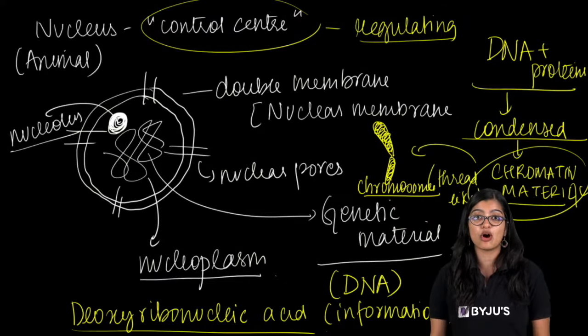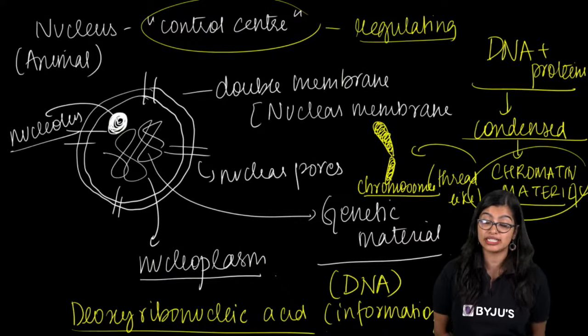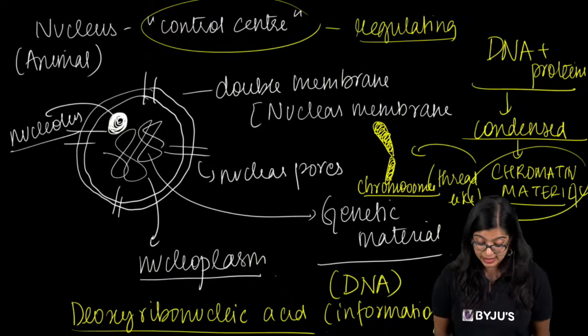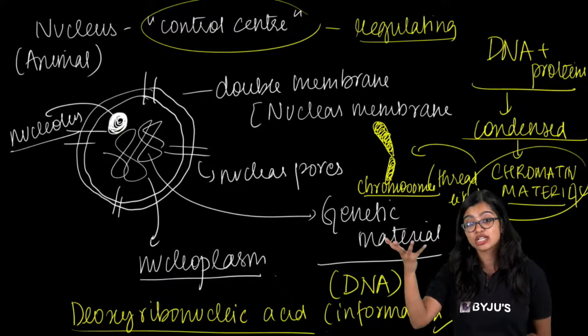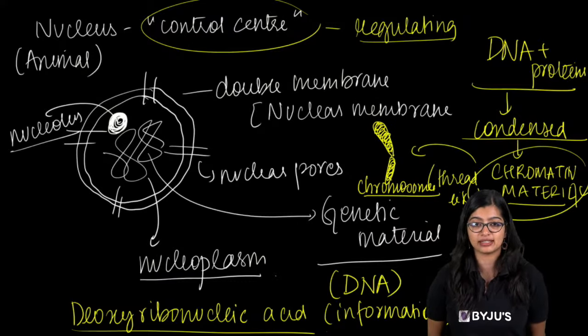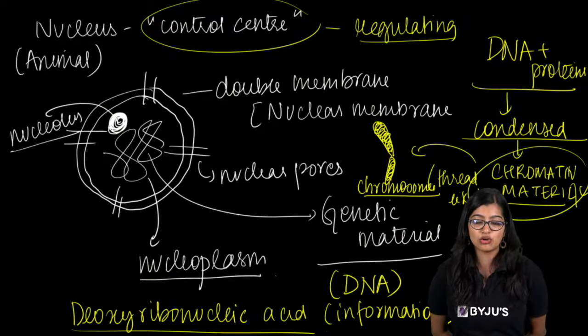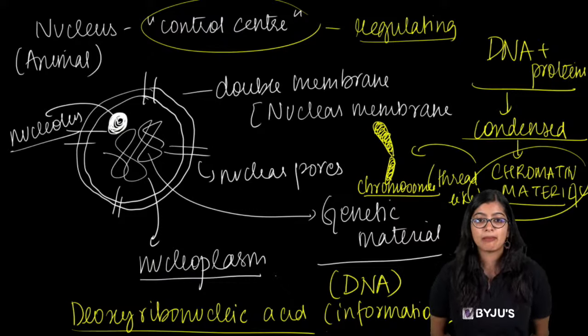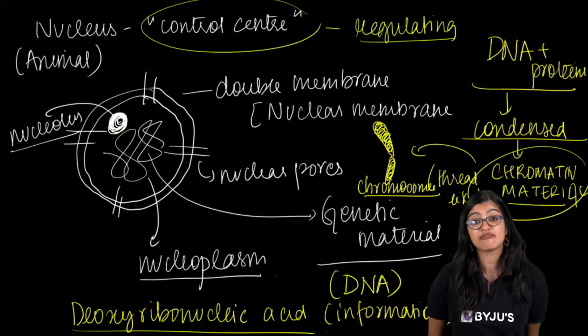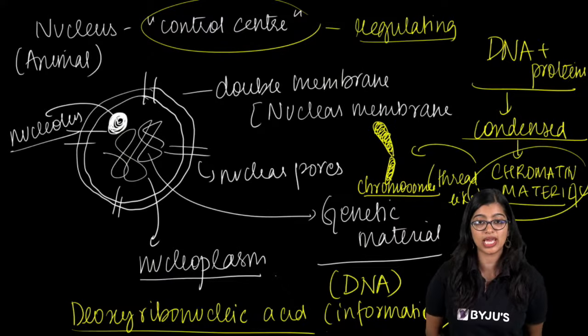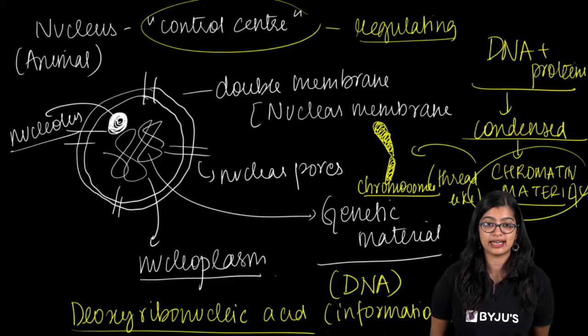What is DNA made up of? DNA is made up of deoxyribose sugar. It is made up of a phosphate group, and it is made up of many other structures, right? So Meenu, I hope I have cleared your doubt. Ma'am, is DNA present in each and every living cell? Every living cell has DNA, all right?